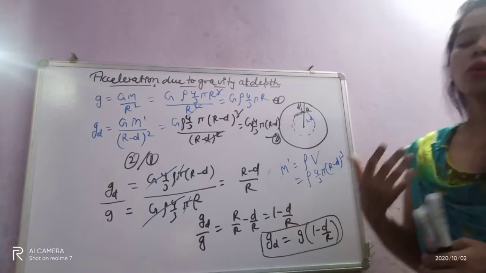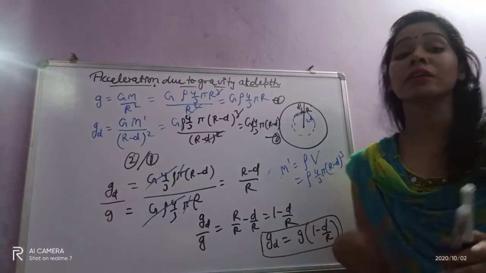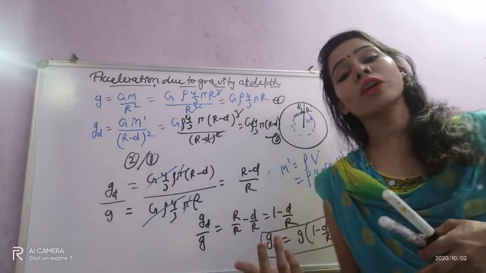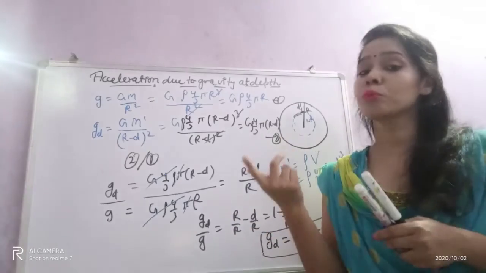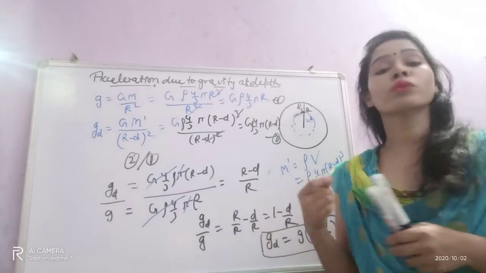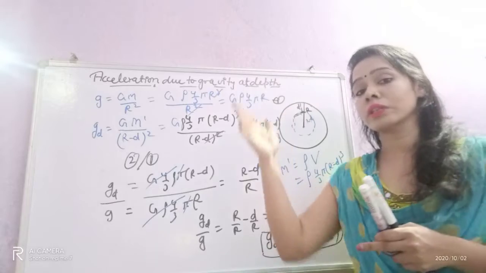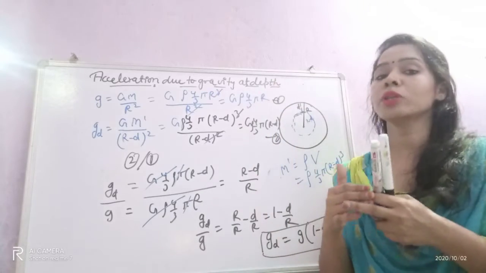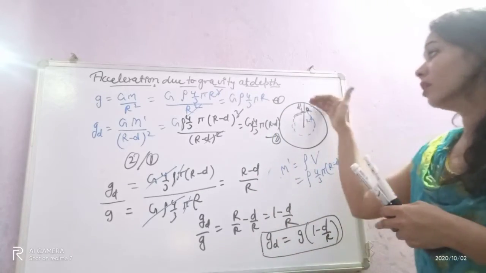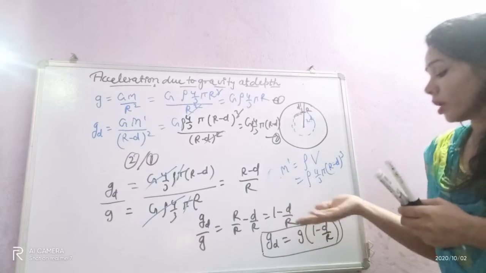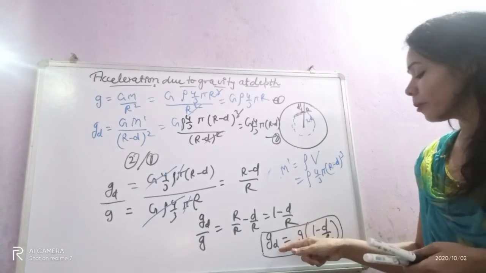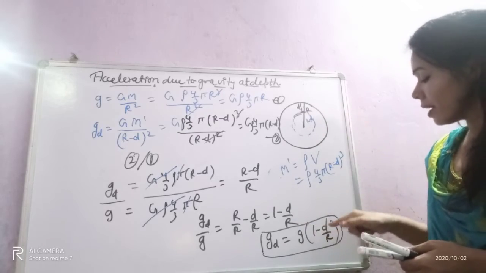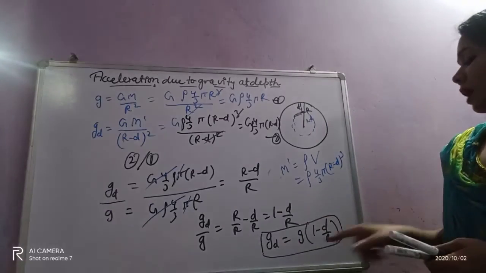Now one important concept comes from this expression. In the case of altitude also we found the same expression, in which we showed that the acceleration due to gravity at a certain altitude or height is less as compared to the gravitational acceleration at the Earth's surface. In the same way, we can show here that the gravitational acceleration at a certain depth is less as compared to the acceleration due to gravity at the surface.